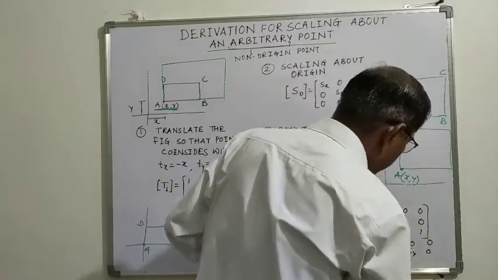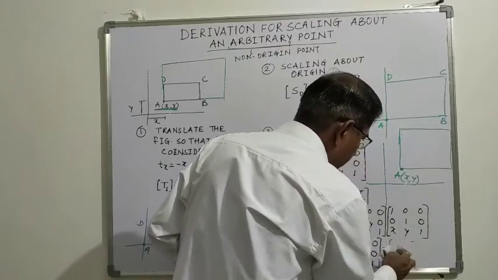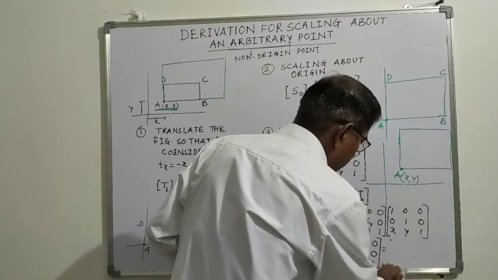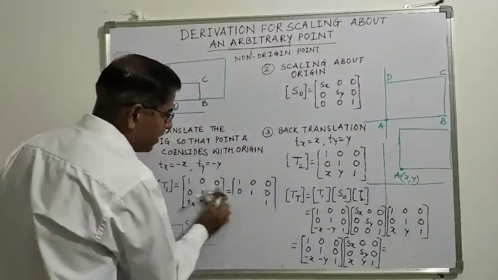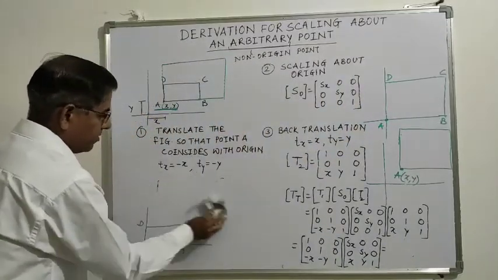So I will write down this matrix here. There is not enough space, so I will write down this matrix here.